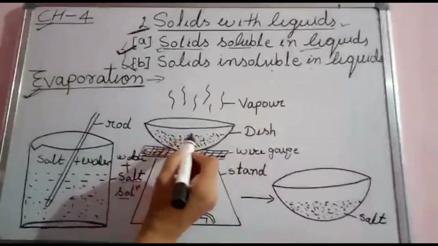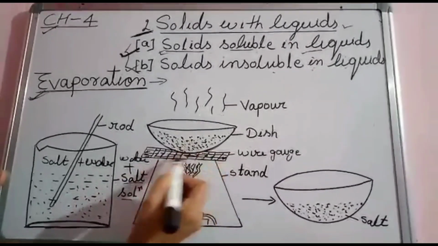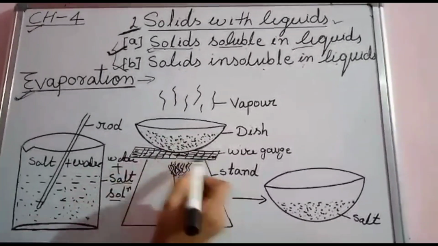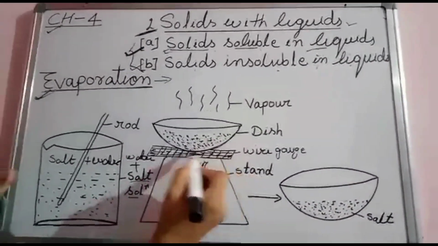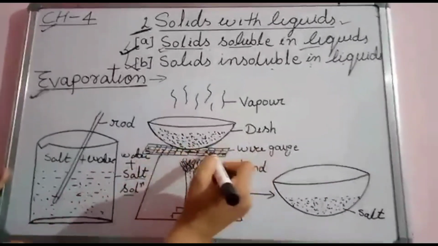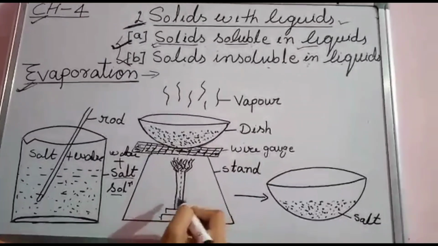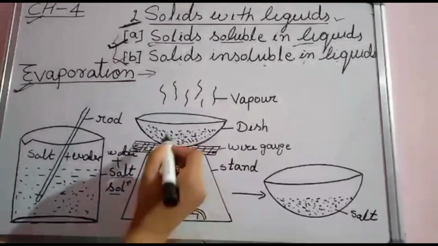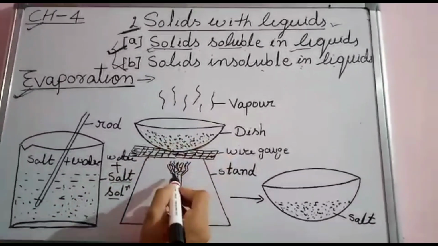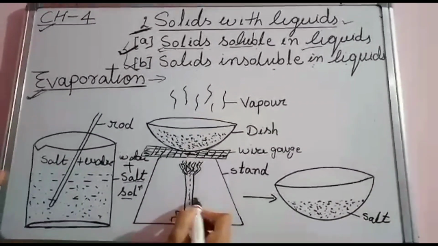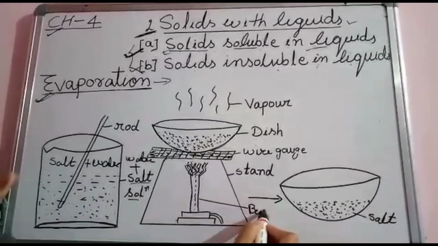This is a dish, a china dish, placed on a wire gauze, a mesh net of wire. This dish is kept over the wire mesh, and under that a burner is kept. We start heating the material by lighting the burner. This is the burner.